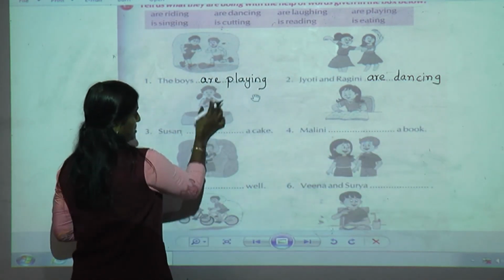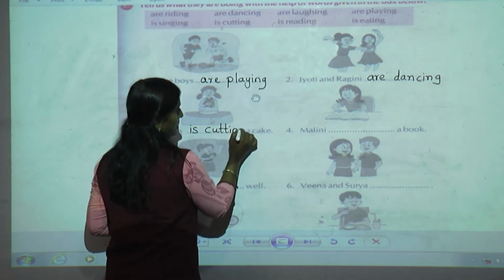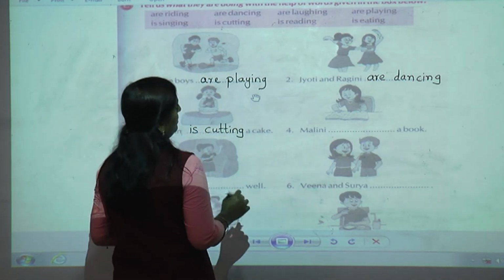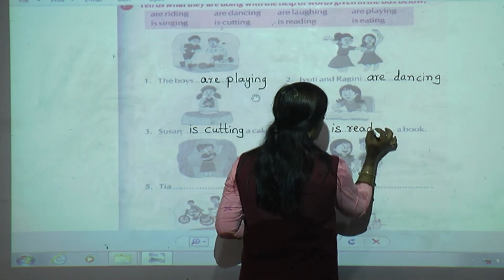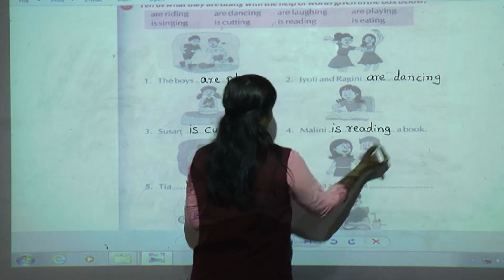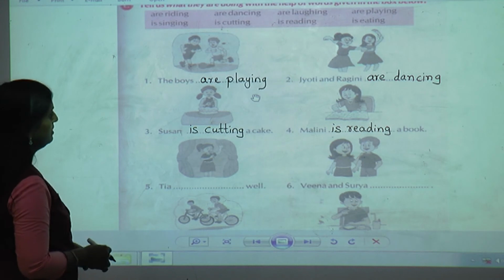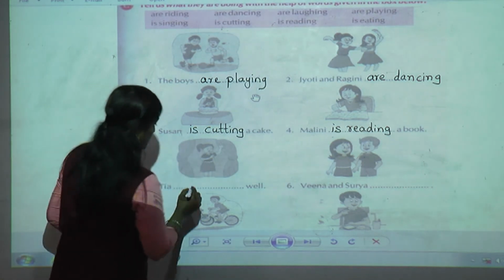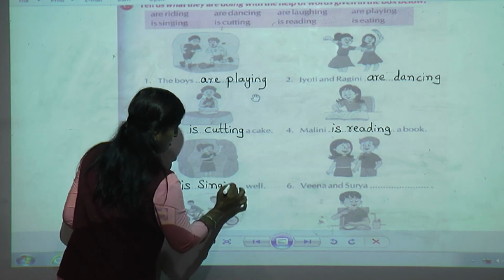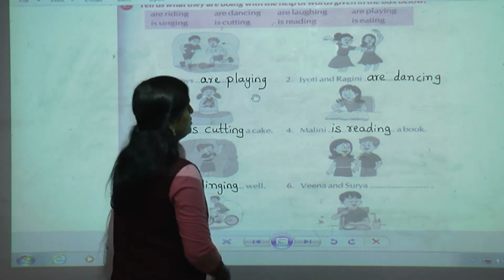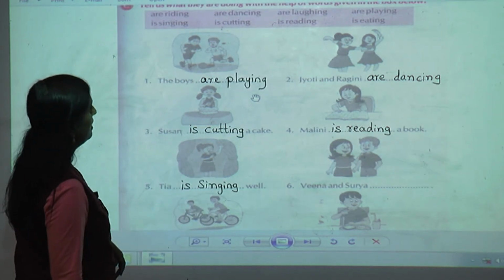Susan, what she is doing? She is alone. So what I will do is cutting a cake. Malini, what she is doing? She is alone. So is singular. So is. Tia, what she is doing? Tia is singing. Can you see from the picture? Yes, she is singing. And you can see these words are given upside. Veena and Surya, what they are doing? They are laughing.